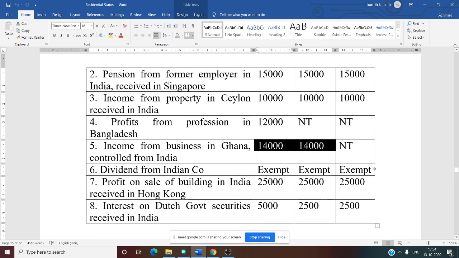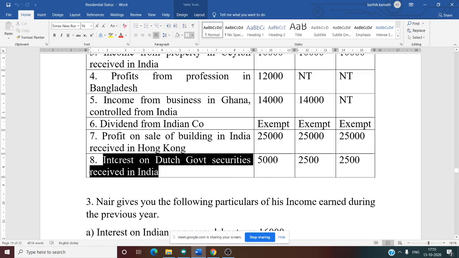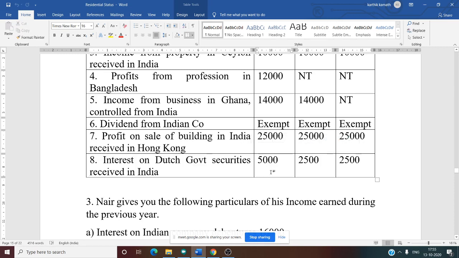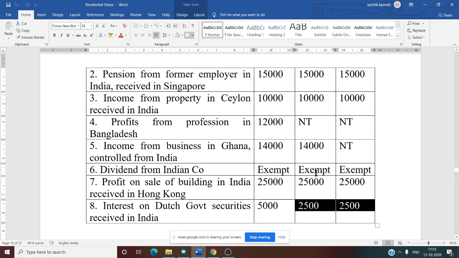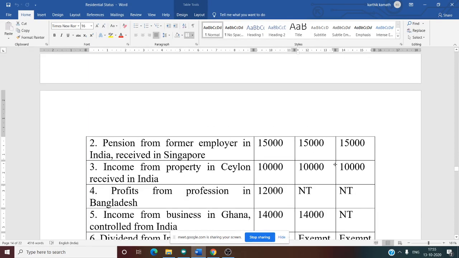Dividend from Indian company, you know, it is exempt. Profit from sale of building in India received in Hong Kong, all three are taxed. Why? Because the source is from India. They are receiving the income from India. That is why everyone is taxed. Interest on Dutch government security received in India: first, OR is taxed fully because it is source outside India, received outside India. Then half of which is received in India, not brought to India. That is why the remaining NOR and NR is taxed with half of the amount. 5,000 divided by 2 is 2,500. Is this clear?